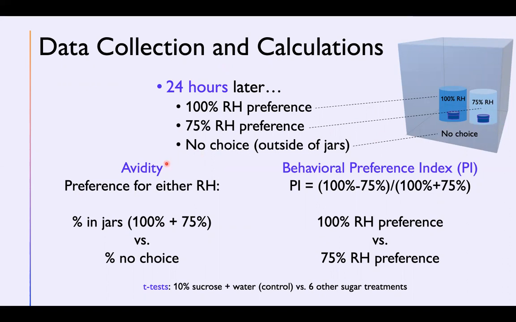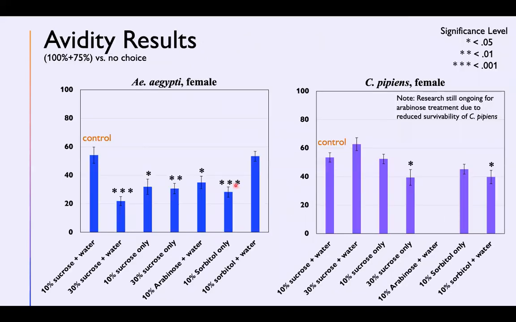The data was used to calculate avidity and behavioral preference indices for each treatment and species. Avidity refers to the preference for either of the humidity jars compared to no choice, calculated as the percentage of mosquitoes in the jars compared to the percentage outside the jars. To compare humidity preferences between the two relative humidity jars, behavioral preference indices were calculated using this formula. Multiple t-tests were conducted to compare the avidities and behavioral preference indices of the 6 sugar treatments compared to the control for each species.